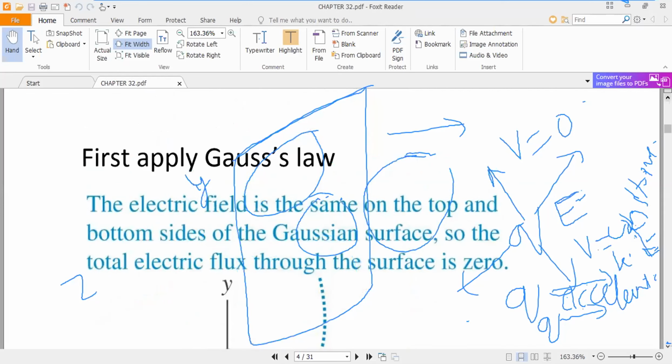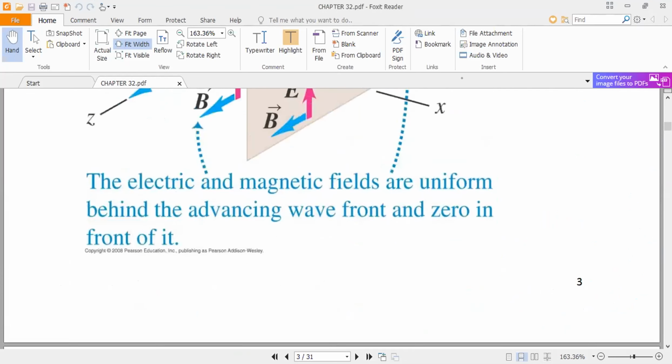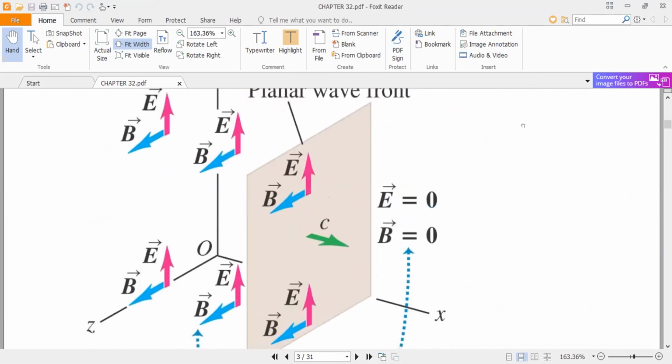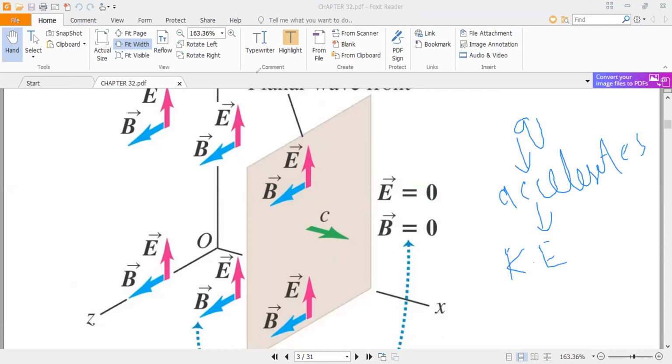So when a charge accelerates, it converts its changing kinetic energy into electromagnetic energy.